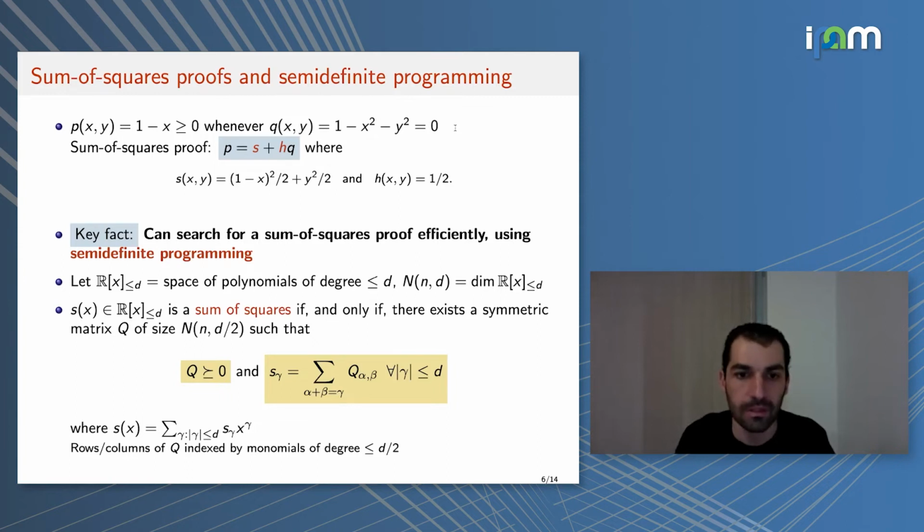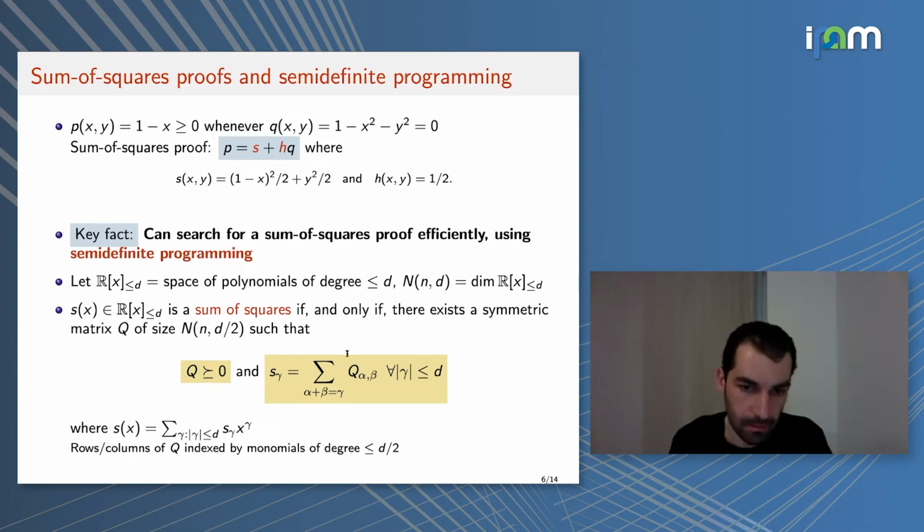Here is the more detailed statement: a certain polynomial S is a sum of squares if and only if there exists a symmetric matrix Q of size N, where N is the number of monomials in n variables of degree d over 2, such that for each coefficient of the polynomial S, I have a certain linear equation.